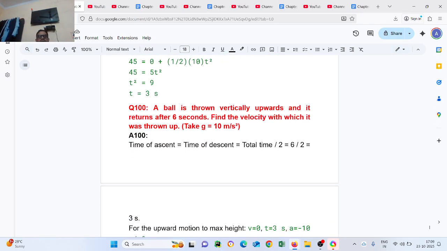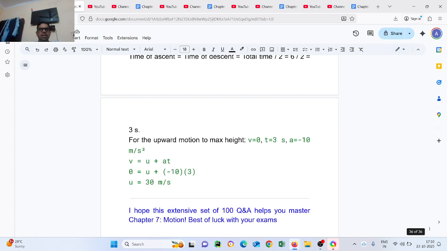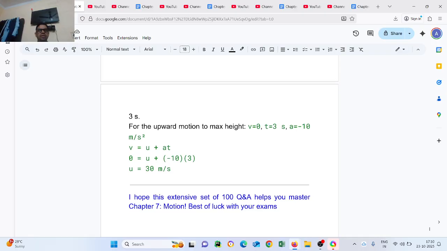Question number 100. A ball is thrown vertically upward and it returns after 6 seconds. Find the velocity with which it was thrown up. Take g equal to 10 meter per second square. Time of ascent equals time of descent, so the total time is 6 seconds. For the upward motion, t equals 3 seconds, and v equals u plus at.